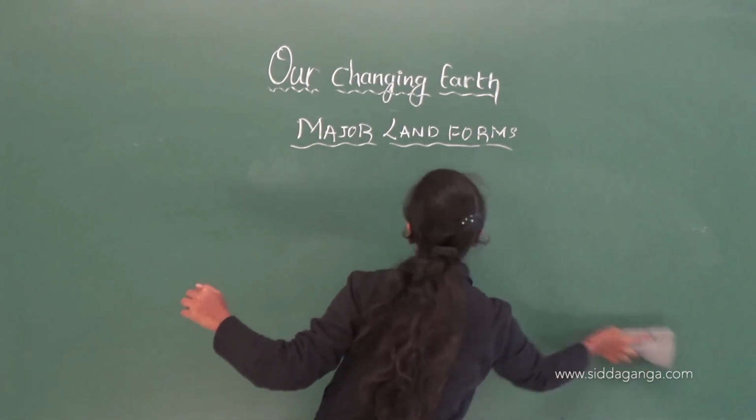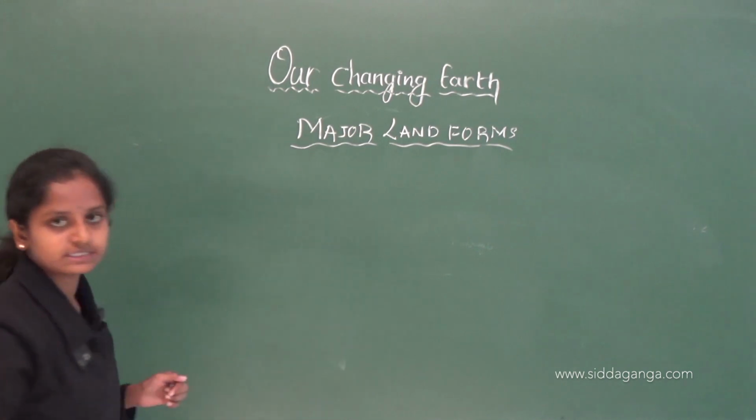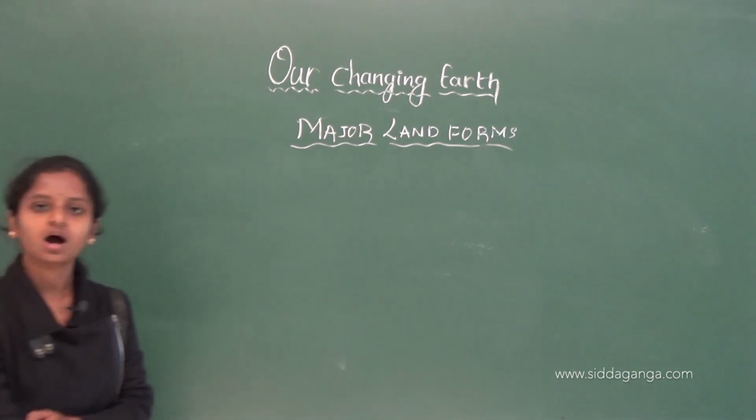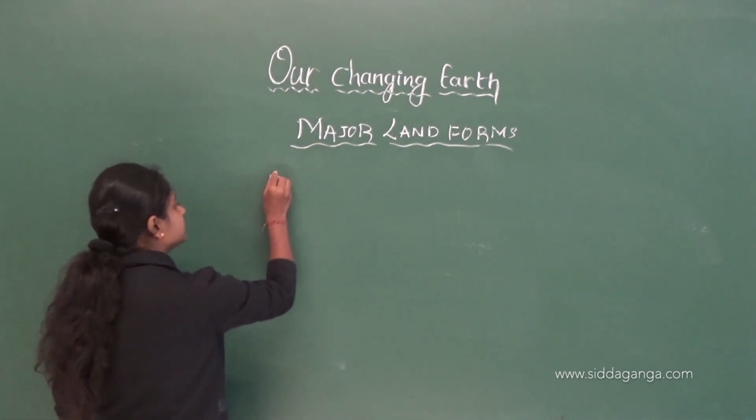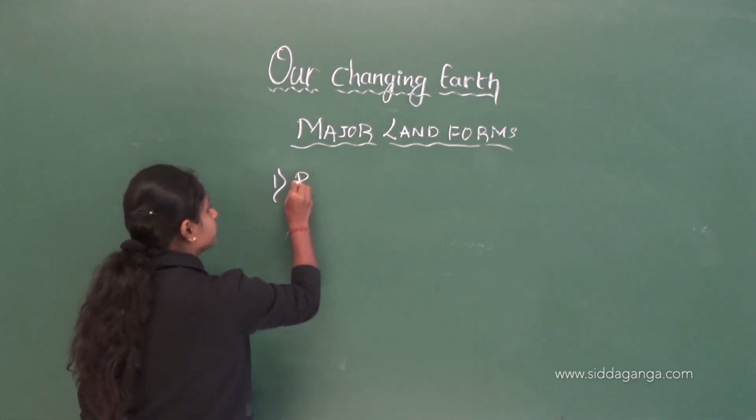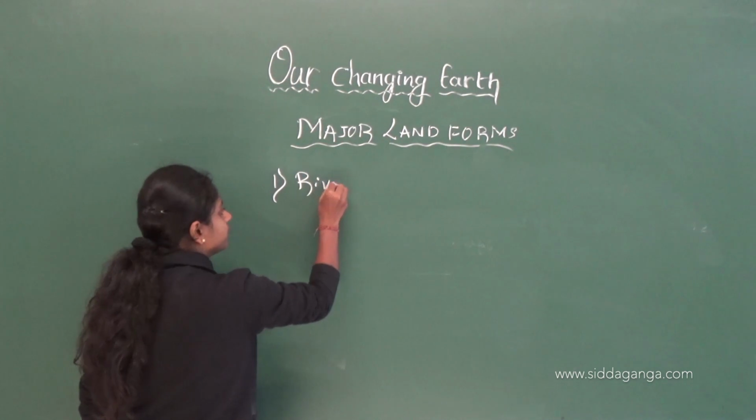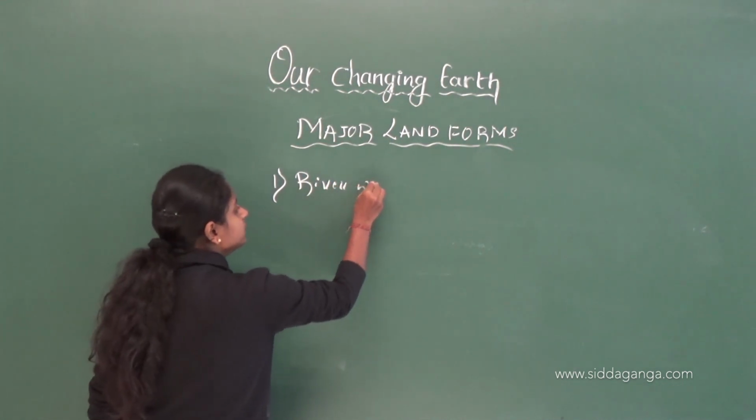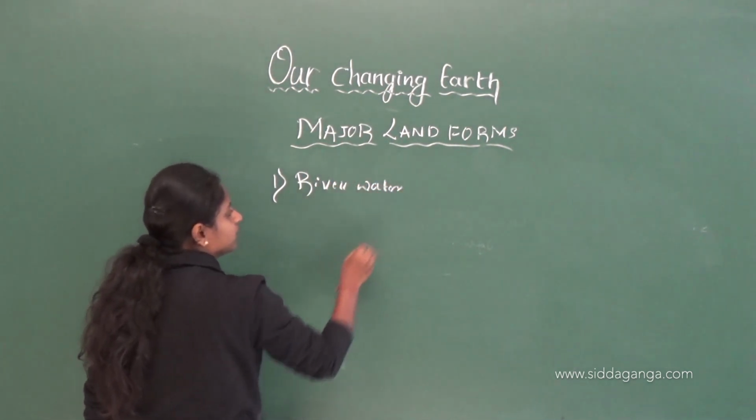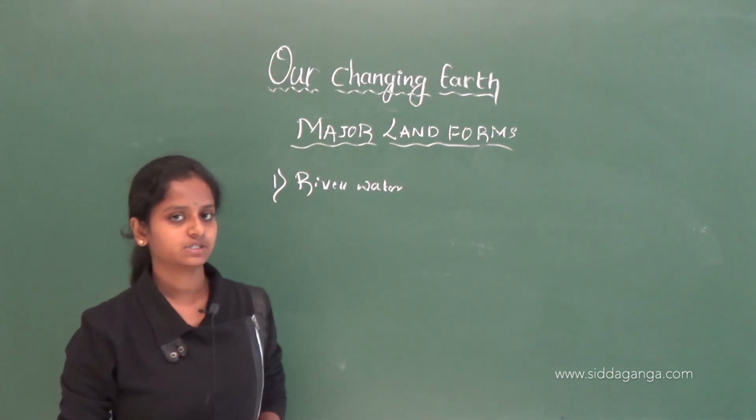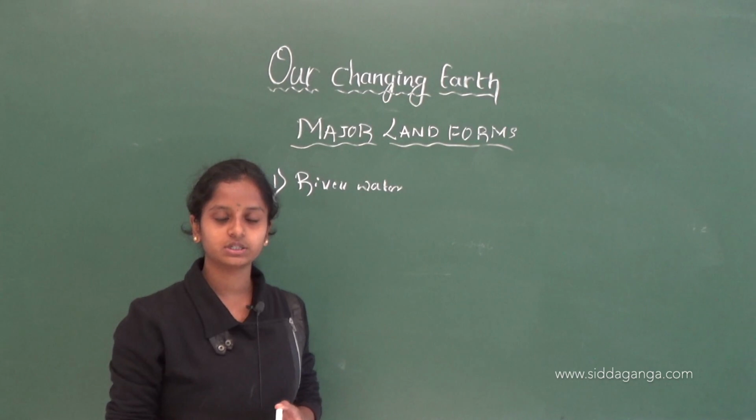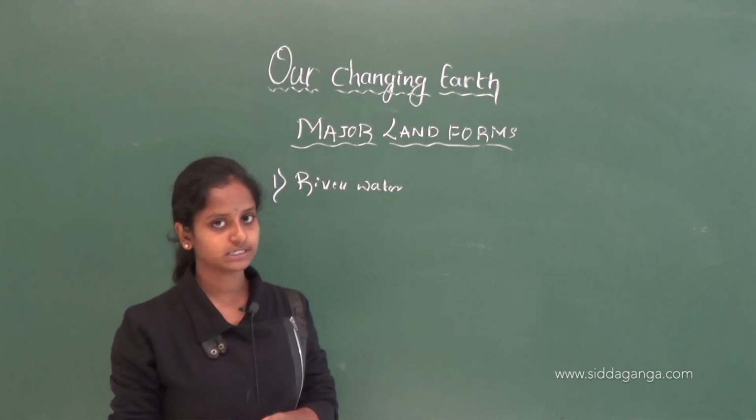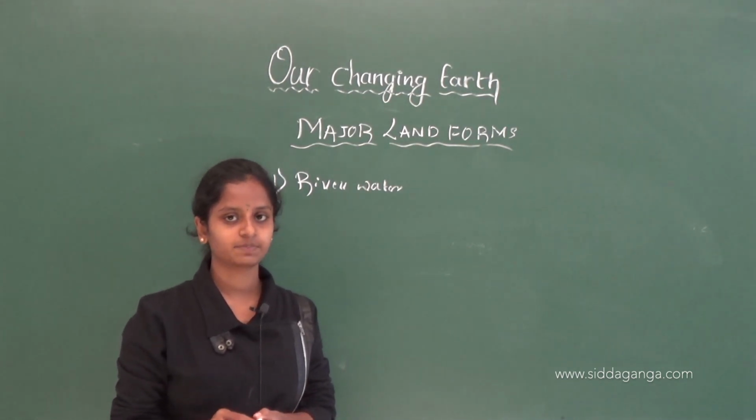Okay. We are going to see different agents, how they will form the landforms. The first agent is river water. How will this river form different kinds of landforms? How will this affect the erosion, or the removal of the topmost layer of the soil or rocks?